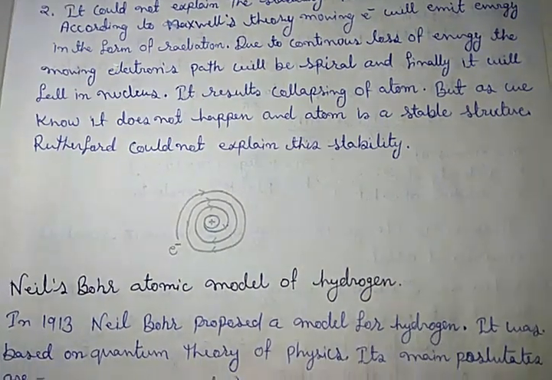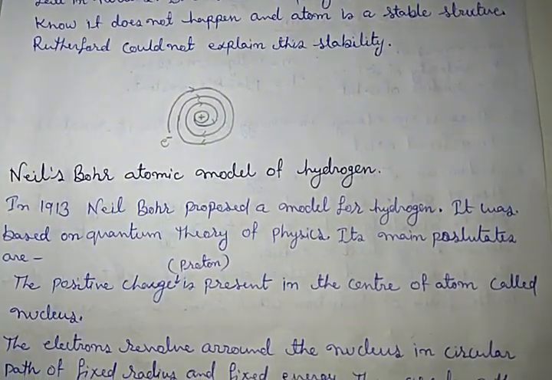This drawback of Rutherford's model was cleared by Niels Bohr in his atomic model. Niels Bohr in 1913 proposed a model for hydrogen to explain the linear spectrum of hydrogen. His model was totally based on the quantum theory of physics.